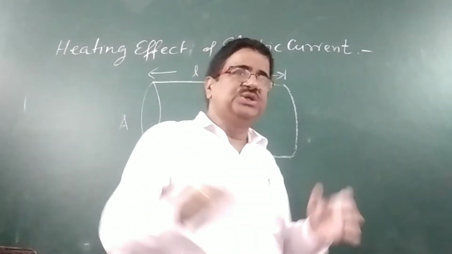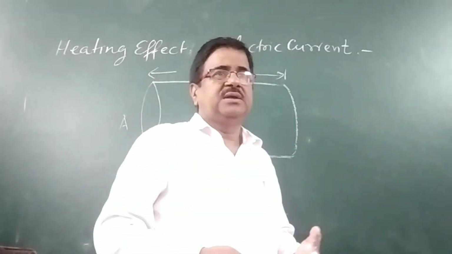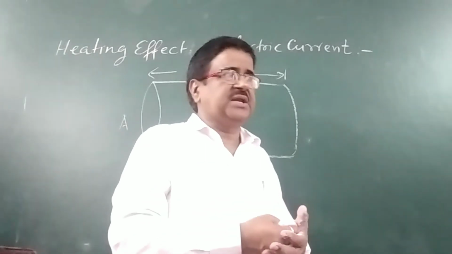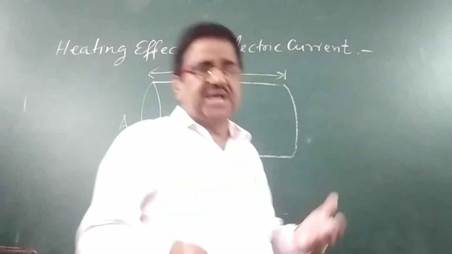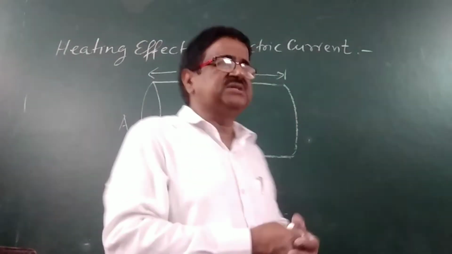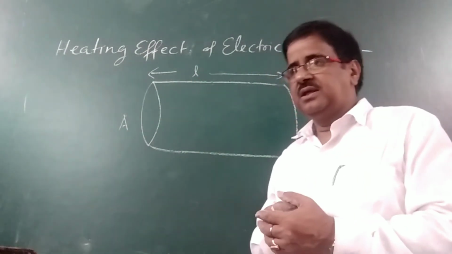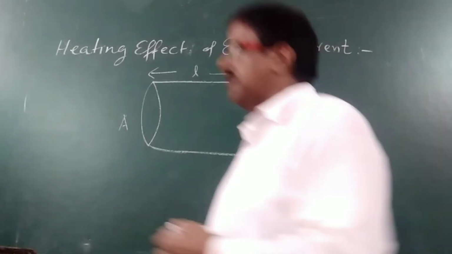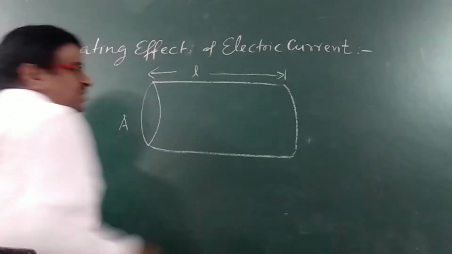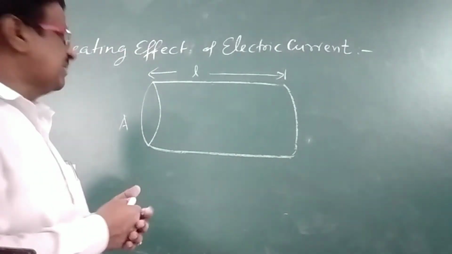But due to the atmospheric temperature, there is thermal agitation in the electrons. So they are vibrating, and due to which it comes to the atmospheric temperature.